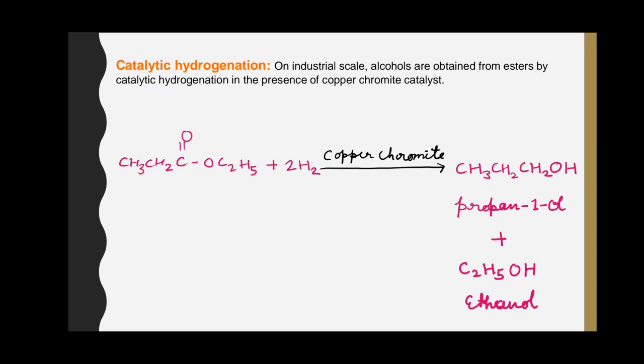Catalytic hydrogenation of esters. On industrial scale, alcohols are produced from esters by catalytic hydrogenation in presence of copper chromite catalyst. Here in this example, this is an ester getting reduced in presence of copper chromite to propan-1-ol and ethanol.